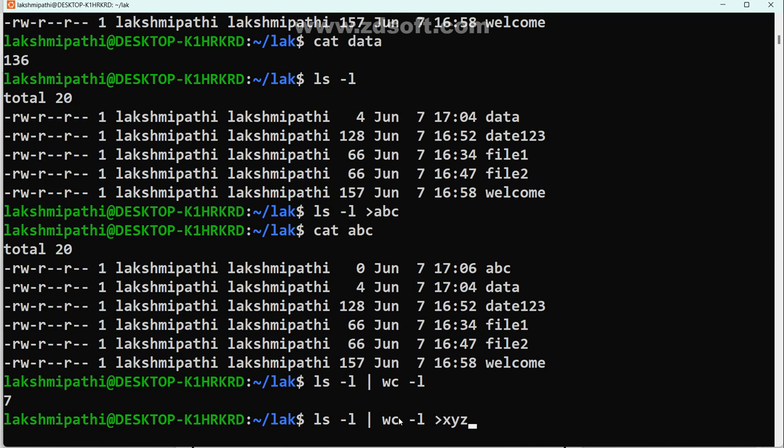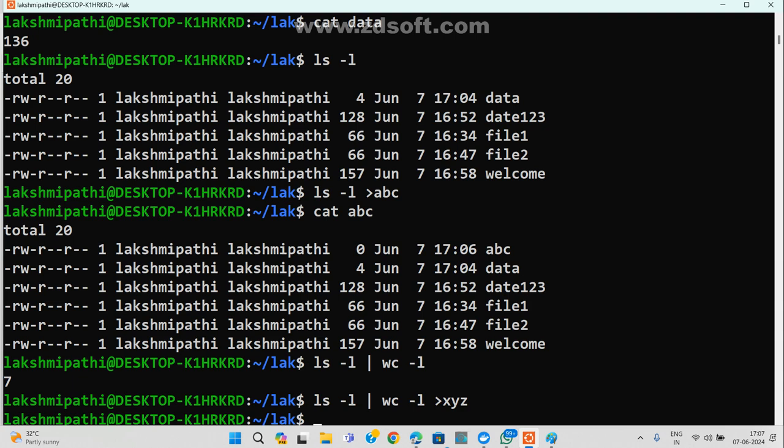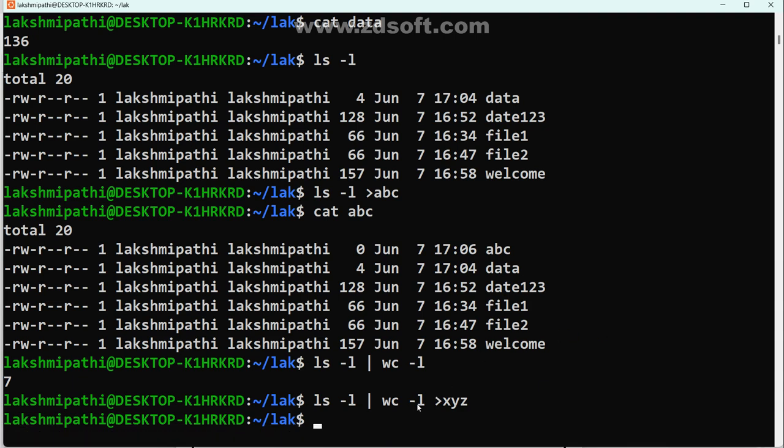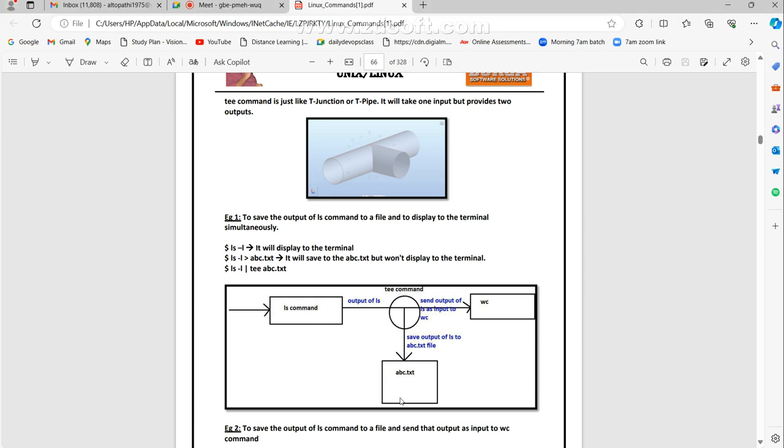But this way is not acceptable. Even see here, it is executed, but our assumption is not completed. Yes or no, Shivshankar? What is my assumption? Yes, sir. I want to store here as well as I want to give to this one also, but this fulfillment is not completed. How will it be fulfilled? By using the tee command.